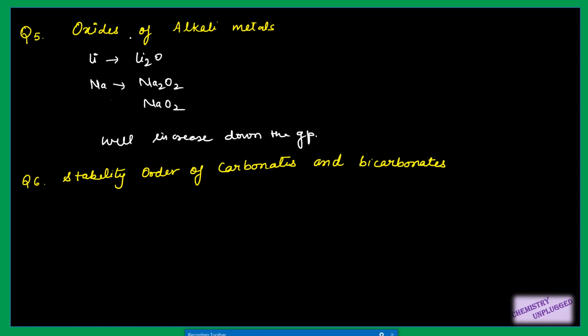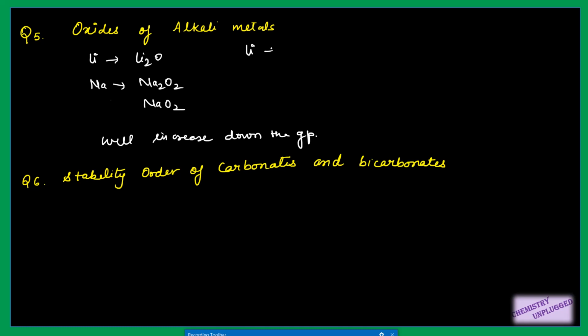So one thing is clear here: different alkali metals form different types of oxides because of their sizes. Same size cation and anion will form stable compounds. They have higher lattice energy. So this point is clear. The second point is that the tendency to form peroxides and superoxides increases down the group. This is also clear from the fact that they form by the reaction of cations and anions of the same size.